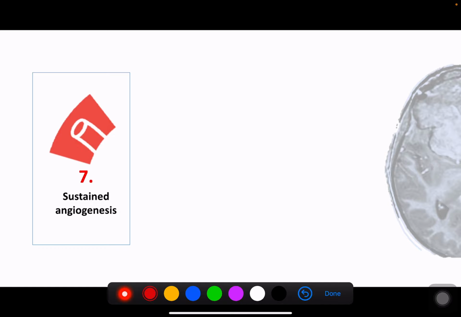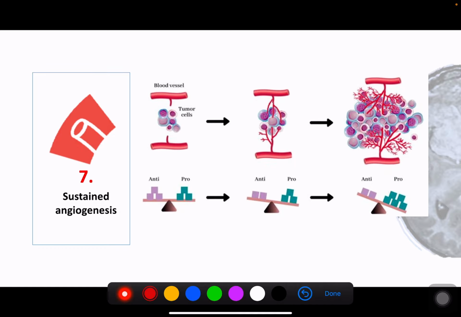Okay, and number 7 is on sustained angiogenesis. Tumor cells are very actively growing cells. Okay, and they need everything, nutrients and oxygen. So what do they need? They need a supply. So what does it do?